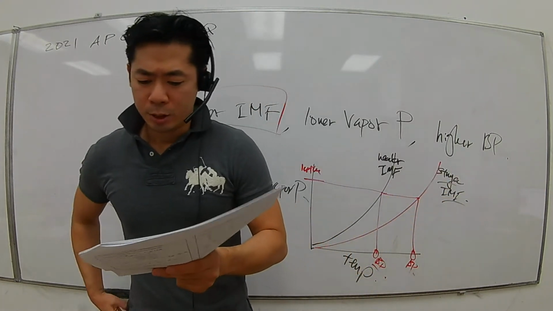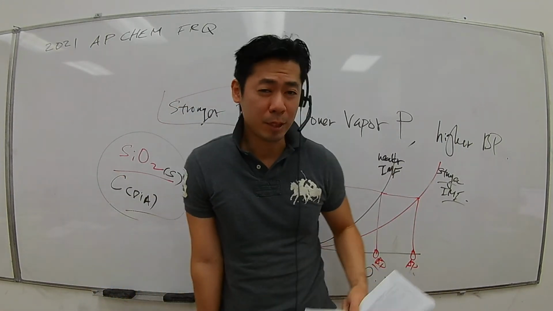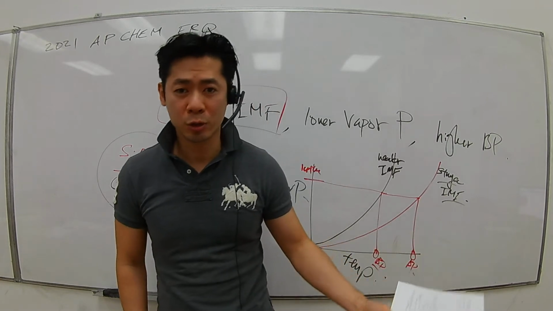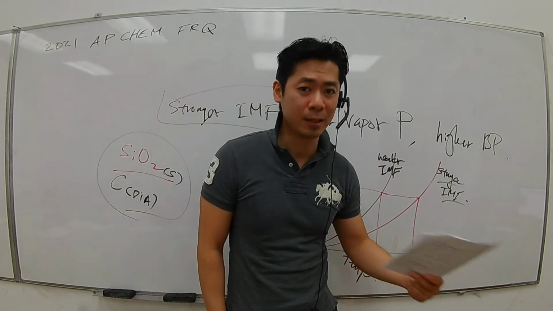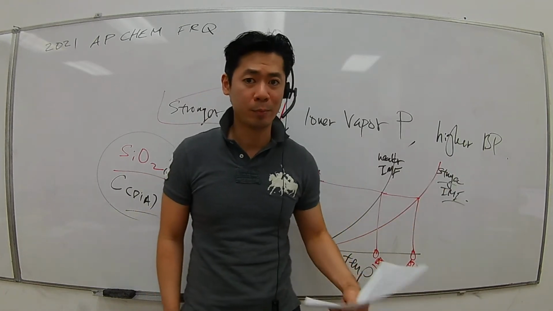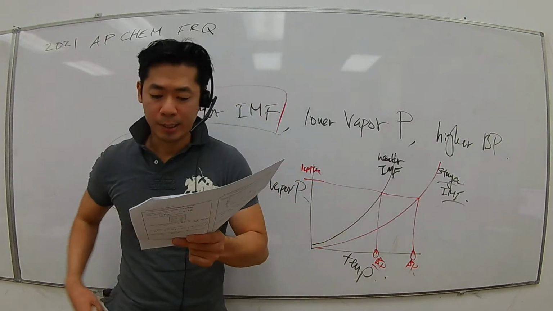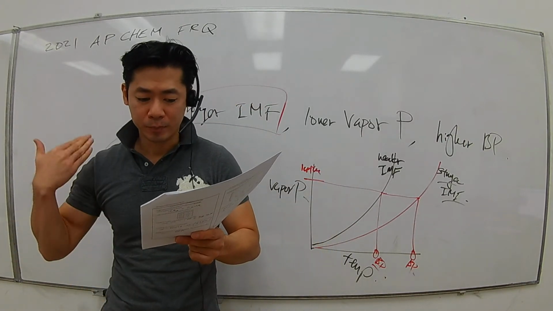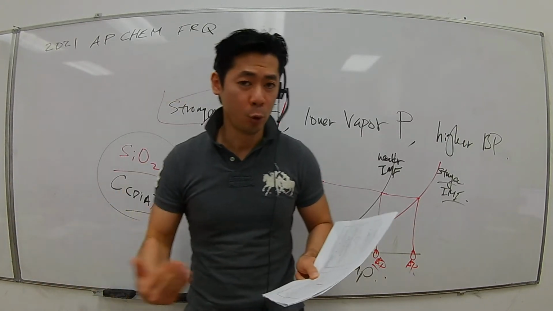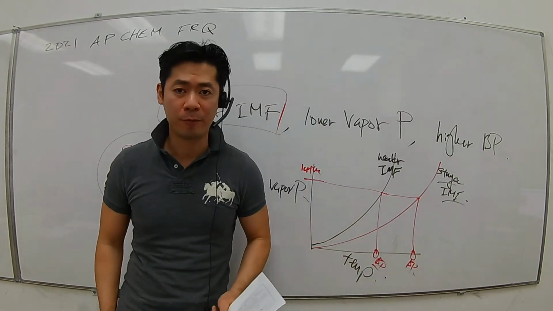So I'm going to answer this question. You should mention that SiO2 is a network solid. Network solids have a very high melting point and boiling point, which is the reason why they do not turn into a gas. And then you have to mention that SiH4 is a non-polar, covalent